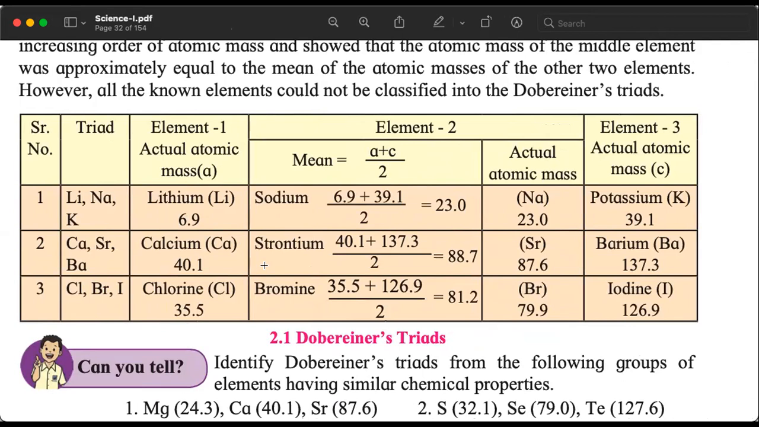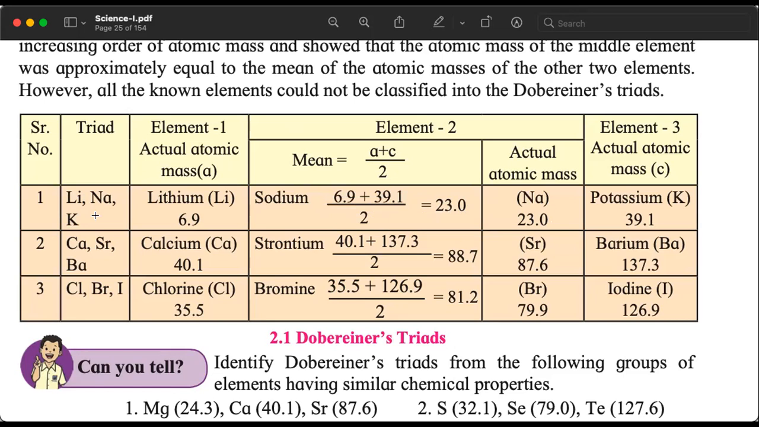The reason he grouped them together is because when we take the average of the atomic mass of lithium and potassium, lithium is the lightest element out of these three, and potassium is the heaviest, so 6.9 plus 39.1 divided by 2. This is how we calculate the average of two numbers. When this average is calculated, it comes to 23, and 23 happens to be the atomic mass of sodium. That is why he grouped lithium, sodium, and potassium together.